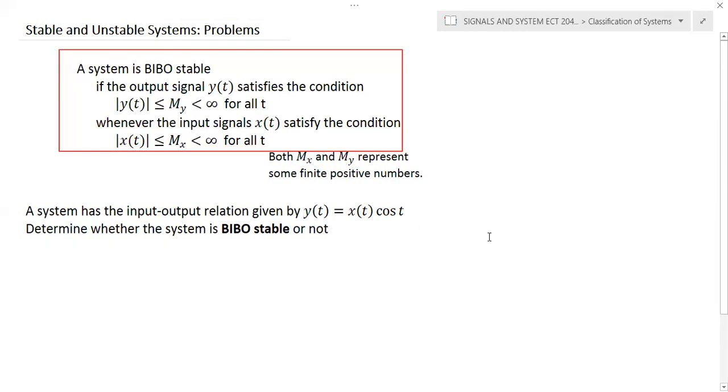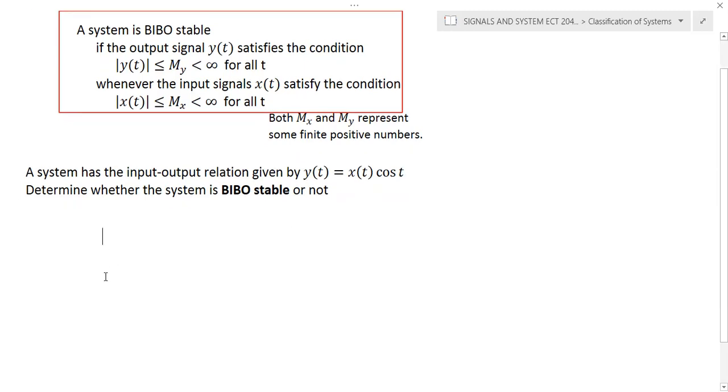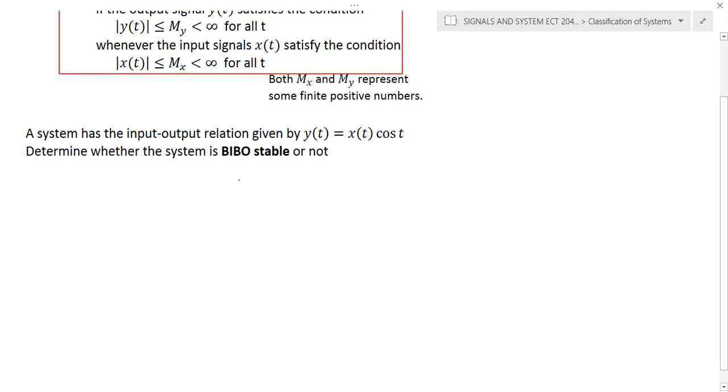Now we'll discuss another question. Here y of t is given by the expression x of t into cos t. We need to check the stability of the system, whether the system is BIBO stable or not. For that, we'll assume that x of t, the input signal, is a bounded signal. Mathematically, this input signal is a finite quantity, and the maximum value of x of t is mx.